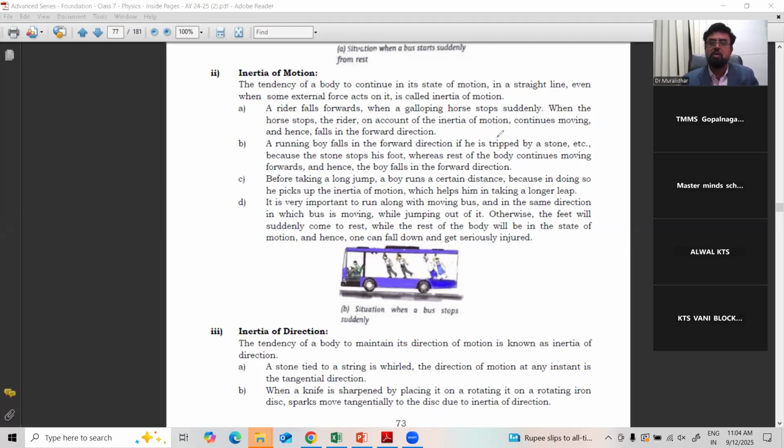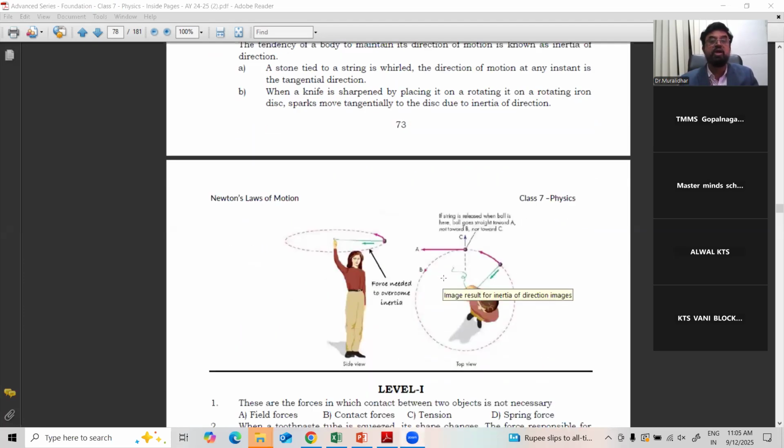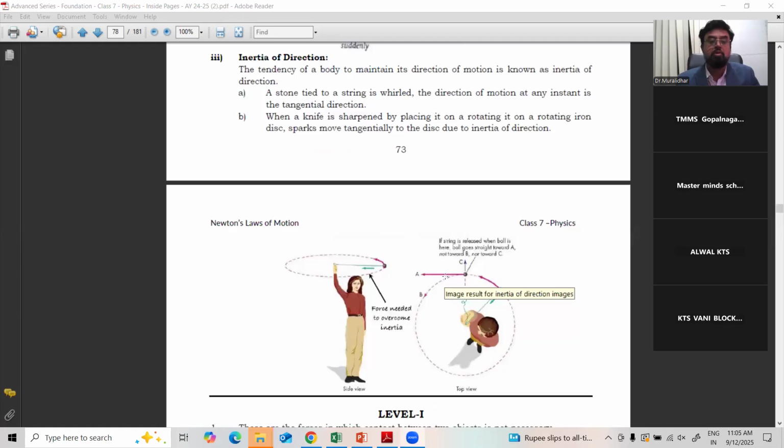You can observe this every time in long jump, high jump, and javelin throw by Neeraj Chopra. They all run for some distance before. Similarly, the bus example comes under inertia of motion. The third one is inertia of direction. The tendency of a body to maintain its direction of motion is known as inertia of direction.